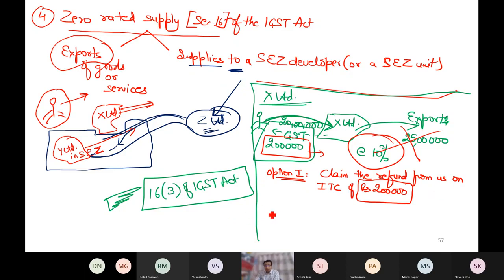What is my option number two? Government says pay the output tax. So how much is the output tax? With 10% on the value of supply. 2 lakh 50 is the output tax.